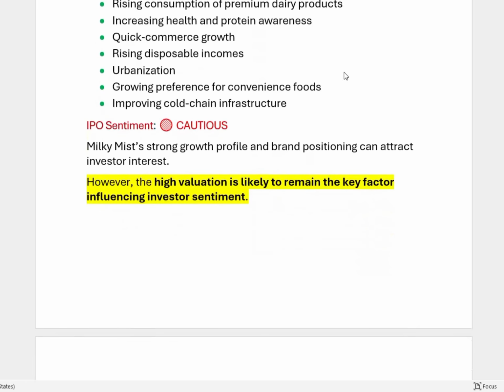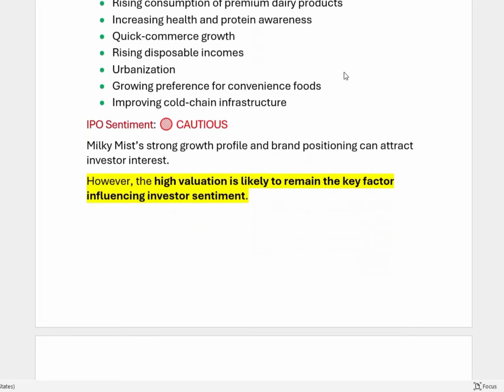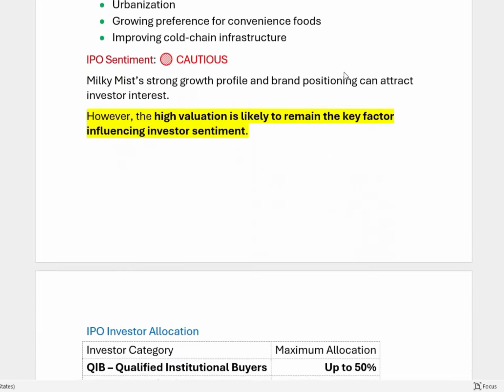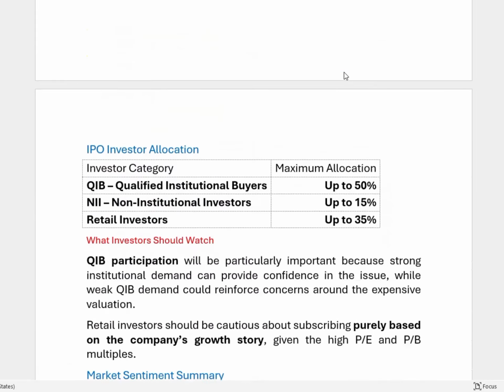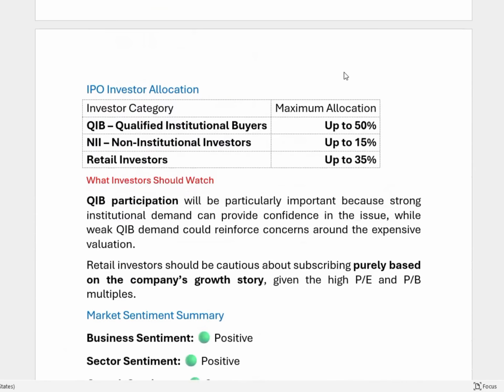IPO sentiment, be cautious. Milk Mist's strong growth profile and brand positioning can attract investor interest. However, the high valuation is likely to remain the key factor influencing investor sentiment, of course. So, category investor allocation: QIB is up to 50%, NII is up to 15%, retail investors up to 35%.